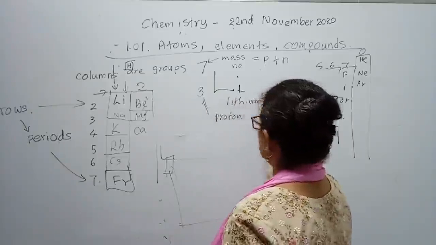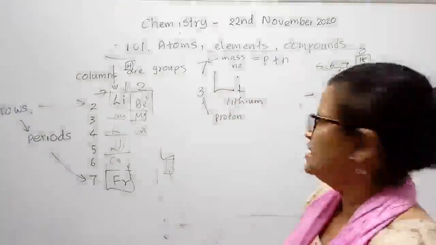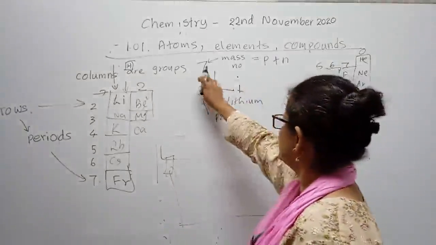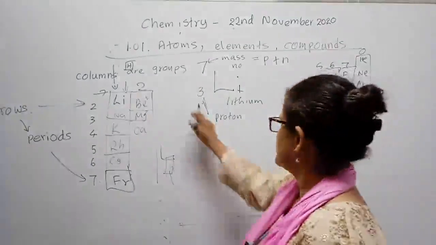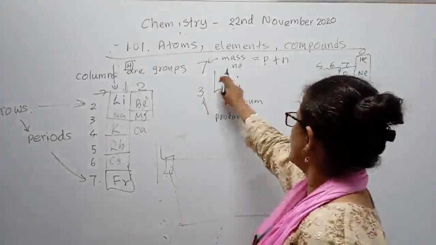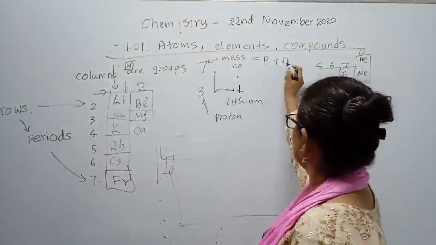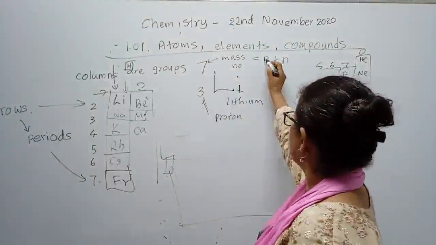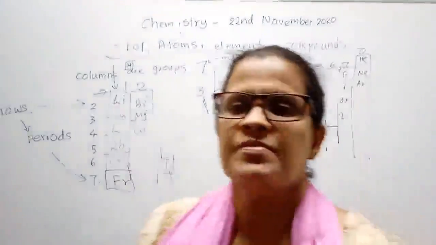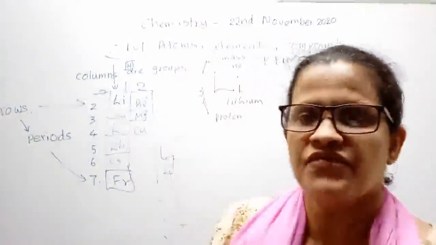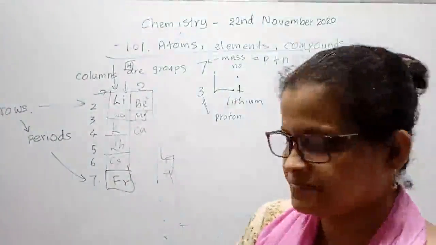So we can get information about an element from the periodic table. This is lithium and its symbol, and it has a mass number of 7 and an atomic number of 3. Atomic number means proton number, 3, and mass number means protons plus neutrons, 7. We already know the proton number is 3, and the neutron number n is 3 + n = 7, so the neutron number is 7 - 3 = 4. Like that we get information from the periodic table.